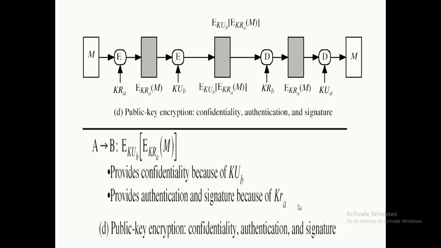After applying the public key of A, if things match, it means that the message is authentic, signed and confidential also. So it provides both confidentiality as well as authentication. The public key of the receiver provides the confidentiality, whereas the private key of the sender provides the authentication and the signature.